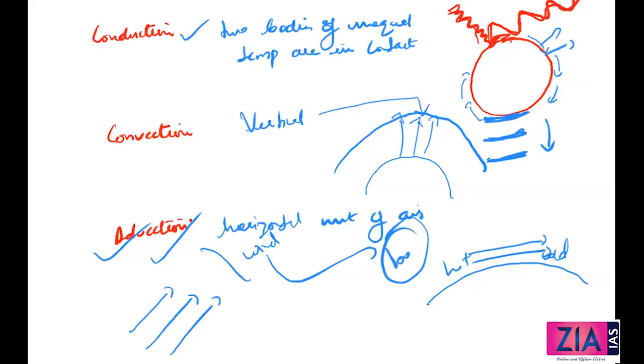Then it comes to convection. Convection means air is moving in a vertical way. It is going up. Air in contact with the earth rises vertically on heating. And this is confined to only the troposphere. Convection is confined only to the troposphere.